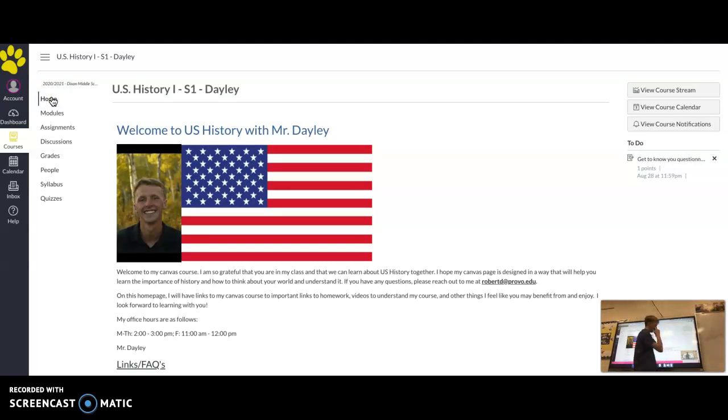Over here on the right side, you can view different announcements or calendar items. There's not a lot on there right now because there's not a lot on this Canvas course, but there will be as we go throughout the year together. There's also a list of to-do items, the things that you haven't done yet, and that will list in the order they're due, and that will be really helpful for you as well.